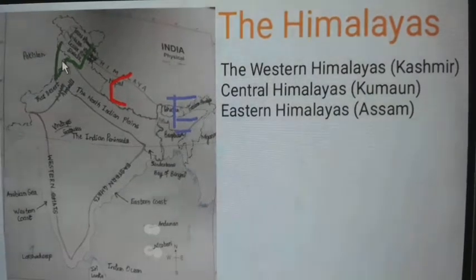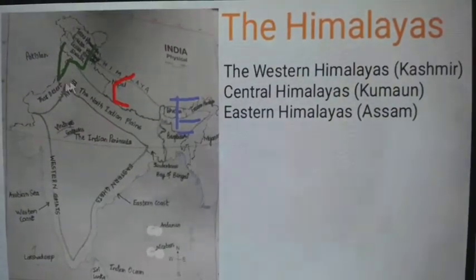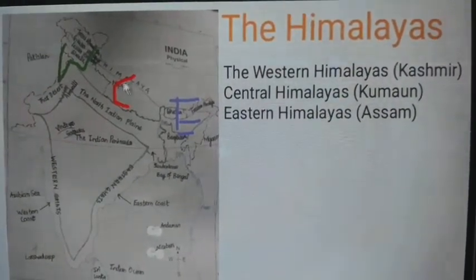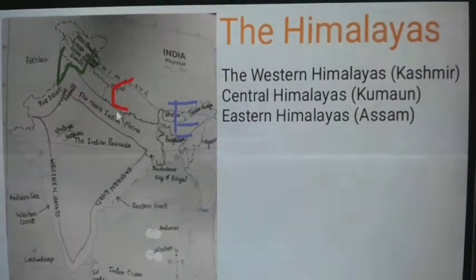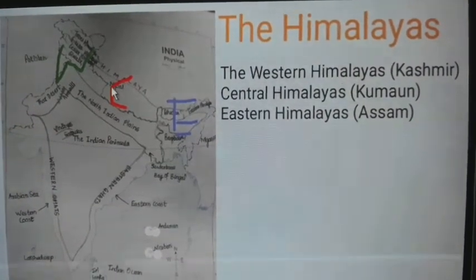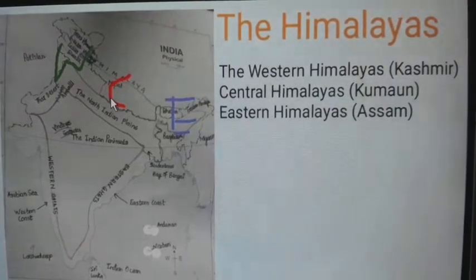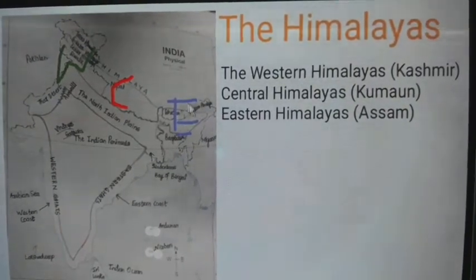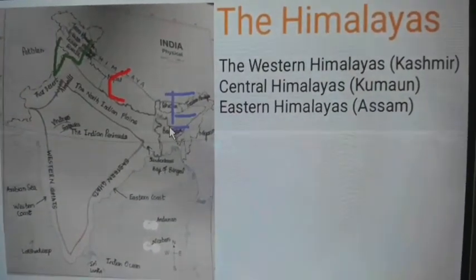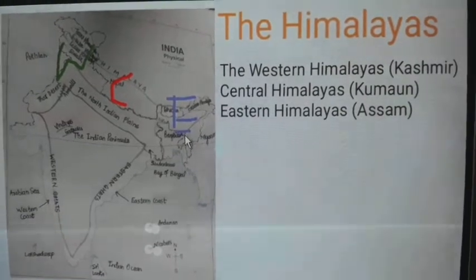The western Himalaya we also call the Kashmir Himalaya. The central Himalaya we call the Kumaon Himalaya. And the eastern Himalaya we also call the Assam Himalayas.